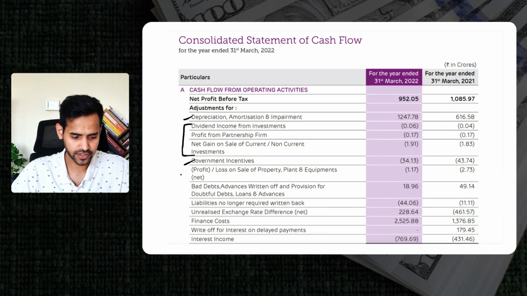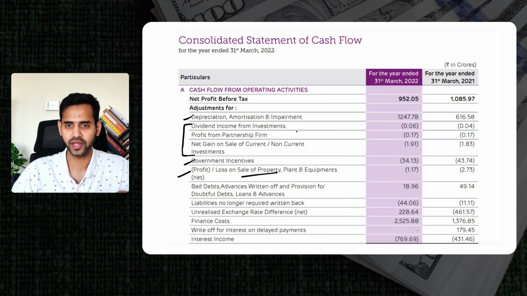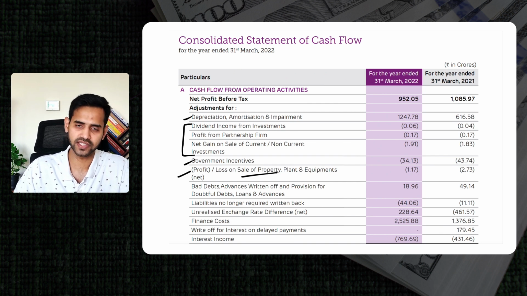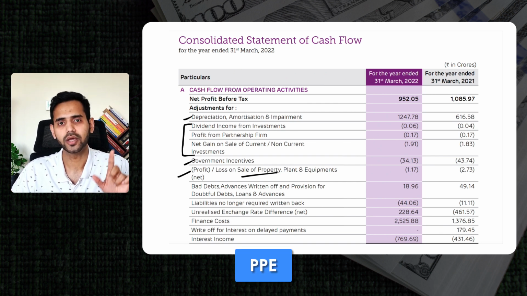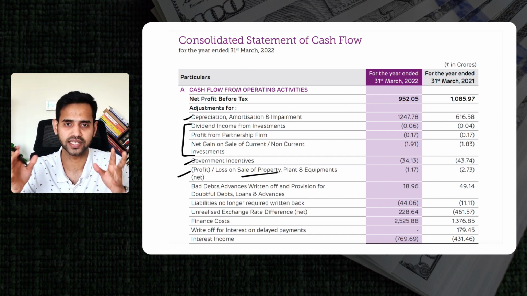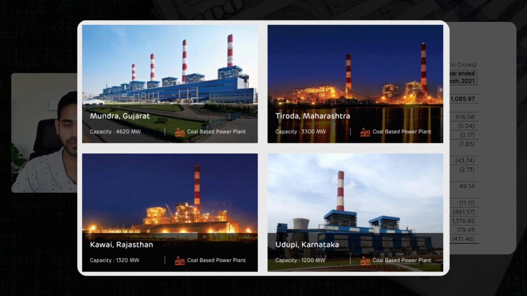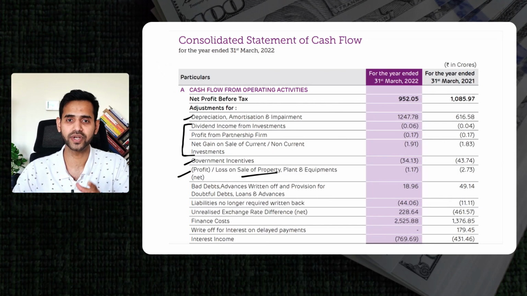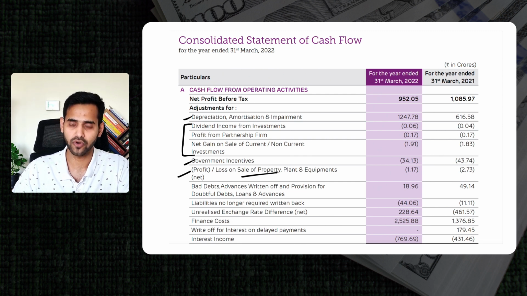And then you have this profit and loss from sale of property, plant and equipment. ये common terminology है which you will see in any financial statement, which is PPE, property, plant and equipment. इसको ज़रूर याद रखना. So what does that mean is किसी भी कंपनी का अपना एक मैन्युफैक्चरिंग प्लांट होता है, जैसे कि अडानी का अडानी पावर प्लांट्स है, अडानी के सोलार प्लांट्स है. So all of those equipment which are used in those plants, all those properties, offices, buildings, office spaces, this falls under property, plant and equipment. सो जो भी प्रॉपर्टी प्लांट एंड इक्विपमेंट बेचकर जो अडानी का टोटल प्रॉफिट या लॉस आया है, the money is being removed from here.